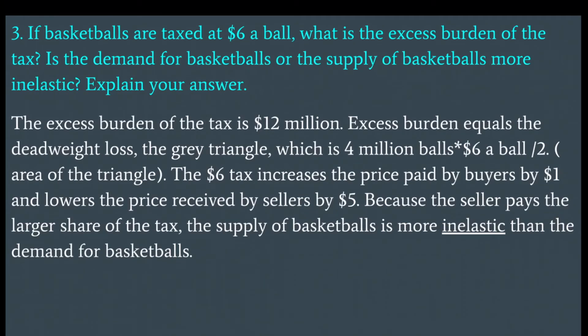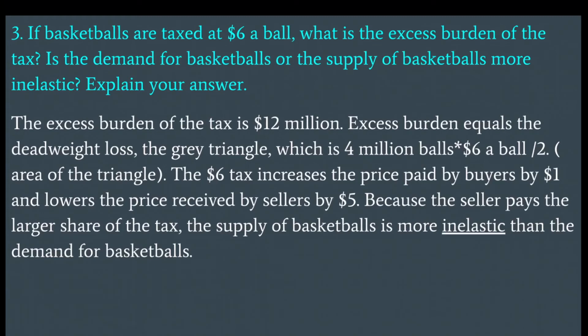If basketballs are taxed at $6 a ball, what is the excess burden of the tax? Is the demand for basketballs or the supply of basketballs more inelastic? Explain your answer. The excess burden of the tax is $12 million.